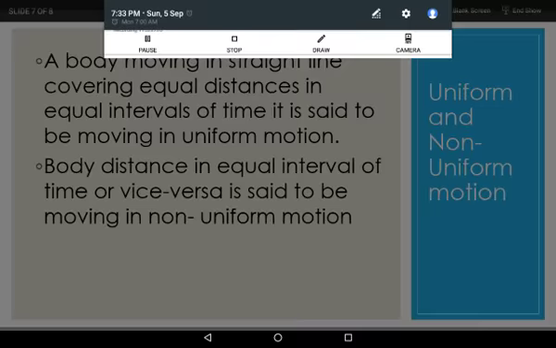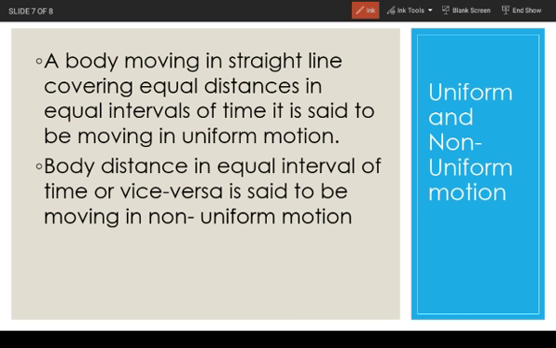Now, uniform and non-uniform motion. A body moving in a straight line covering equal distances in equal intervals of time is said to be moving in uniform motion, whereas a body covering unequal distance in equal interval of time or vice versa is said to be moving in non-uniform motion.